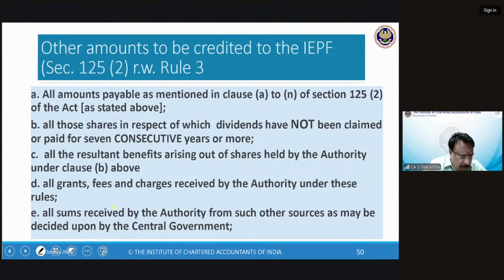And then we made an application to the IEPF. And then the company confirmed it to the IEPF that this gentleman is the holder. Then the shares were not even dematerialized. They were in physical form. That too lost. See the problem. So first we had to make an application for recovery of, we reported loss and we got duplicate certificates. Then those duplicate certificates were dematerialized.